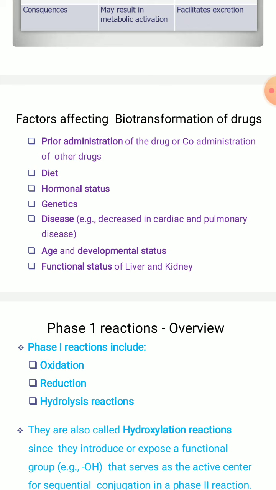It also depends on hormonal status, the genetics of the particular body, and disease, such as cardiac and pulmonary diseases. It also depends on age, developmental status, and the functional status of the liver and kidney. So these are all the factors which will affect the biotransformation of toxic substances into non-toxic substances.